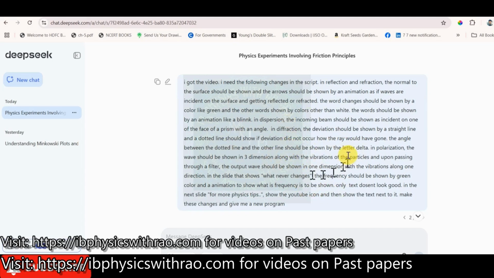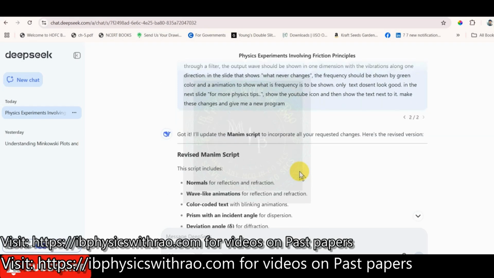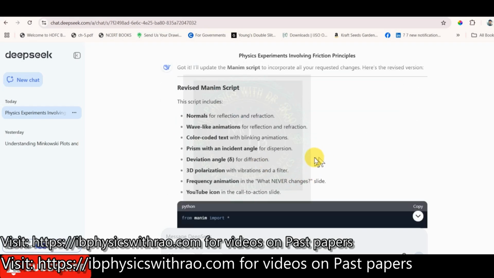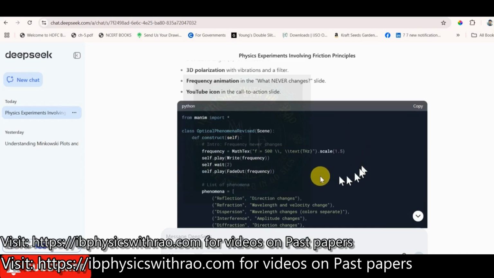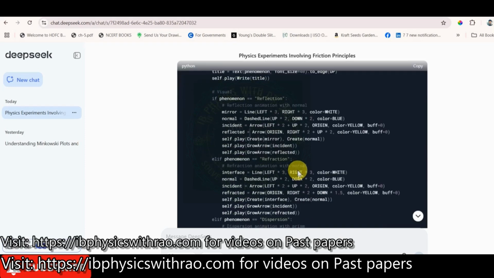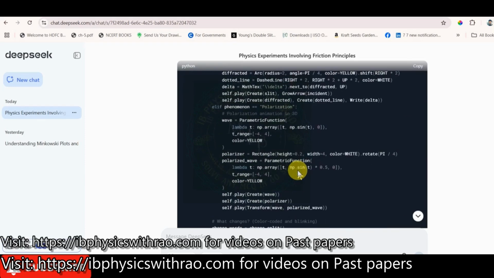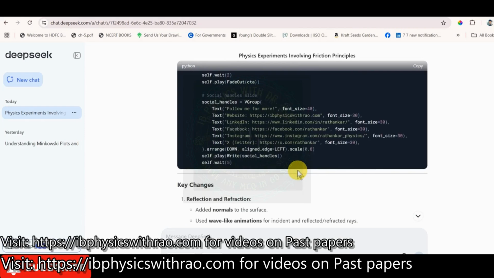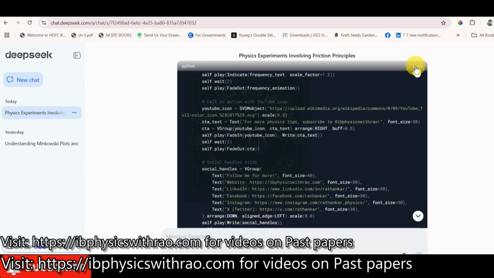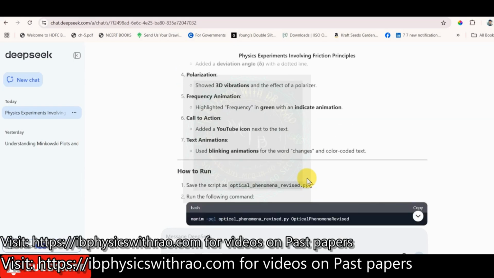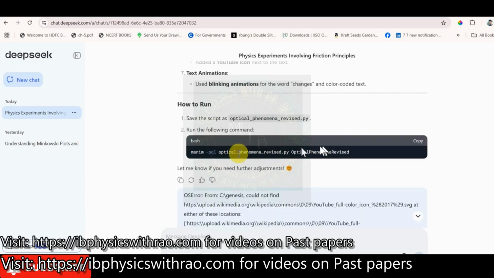See, I'm not doing any programming here. I'm just giving the prompt. So finally it looked at the prompt, it confirmed what it is that we need, and then finally it went on to create a new Python script. Then I took this Python script, copied it, and went back. These are the key changes, and it showed how to run everything.